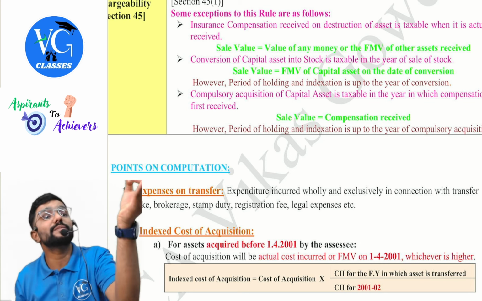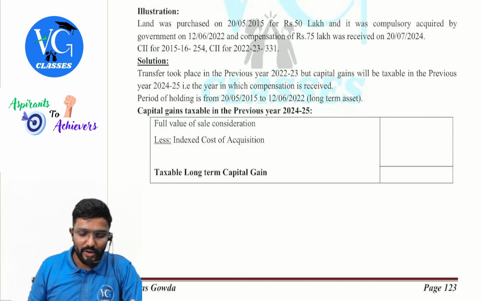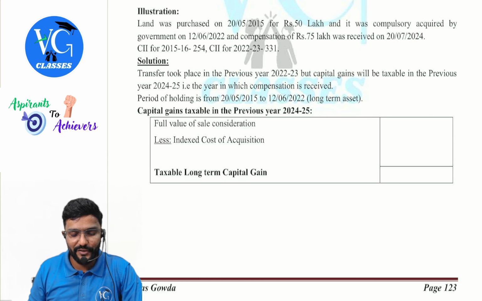One illustration even on this. Compulsory acquisition. Land was purchased on 20th May 2015 for 50 lakh and it was compulsorily acquired by government on 12th June 2022. So year of transfer is 22-23. And compensation of 75 lakh was received on 20th July 2024. So which year is it taxable, guys? 24-25. Cost inflation index for the year 2015-16, 22-23 is given.